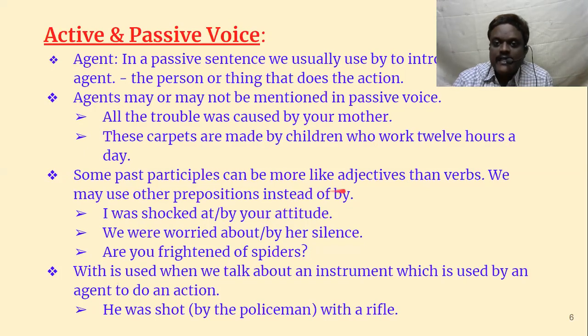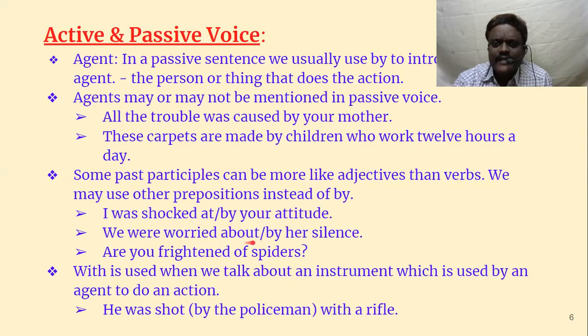Some past participles can be more like adjectives than verbs. I told you V3 is very compulsory, but sometimes in some sentences V3 acts like an adjective. At that time, we cannot use "by". We need to use some other preposition. Let us see here. I was shocked. Something like "I was a teacher", it's something like an adjective. I was shocked by your attitude. Instead of "by", you can even use "at". I was shocked at your attitude.